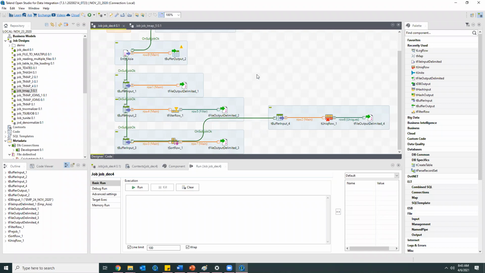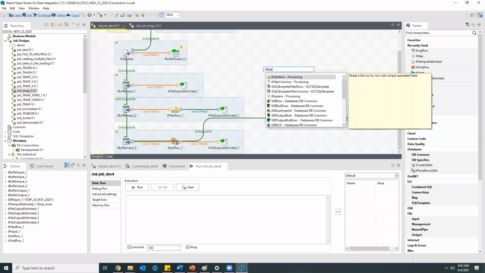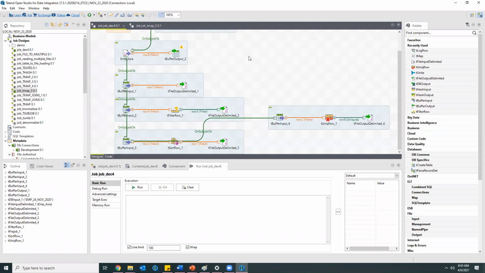If you want to filter columns, for example, in the source I have 20 columns and I don't want to read data from all 20 columns, then we can use tFilterColumns. If I type tFilter here, it shows tFilterColumns. Talend understands everything in the form of components only.